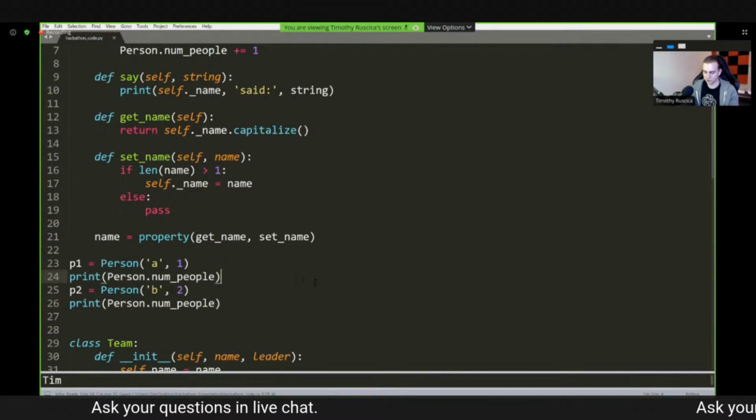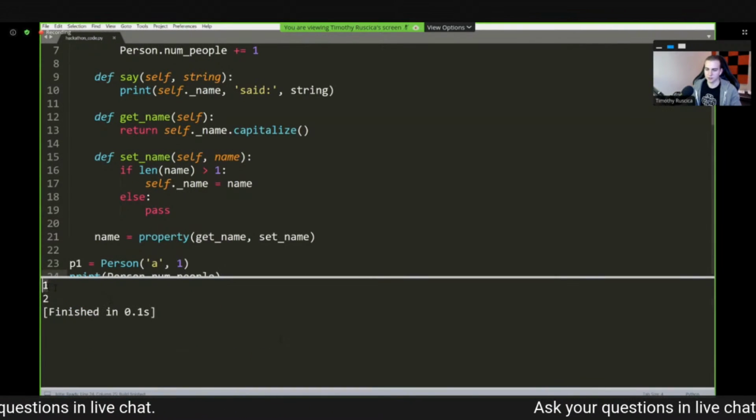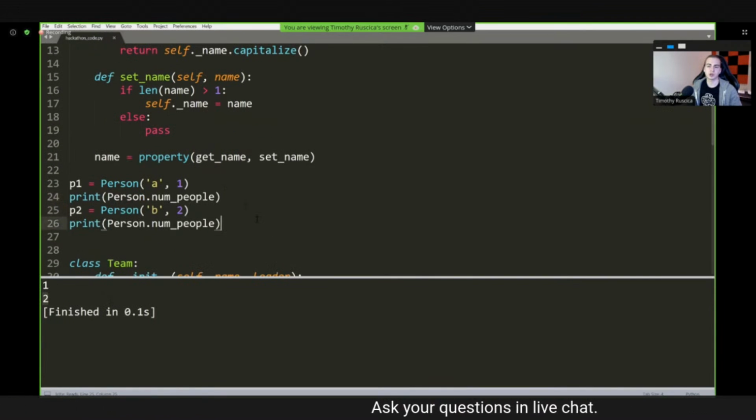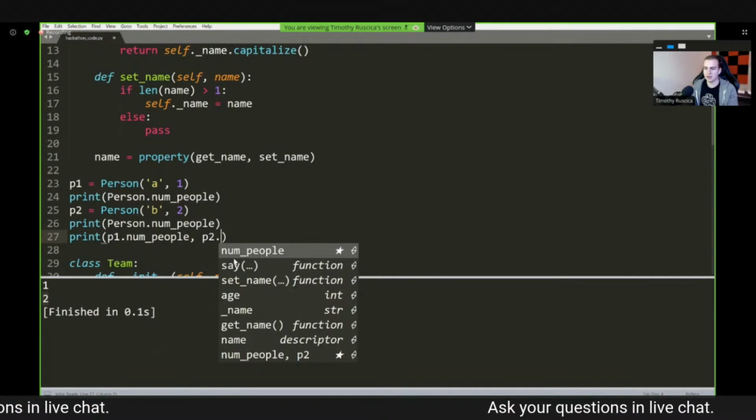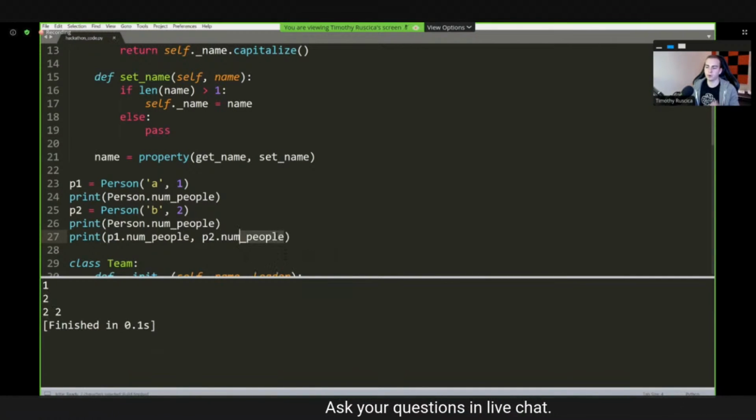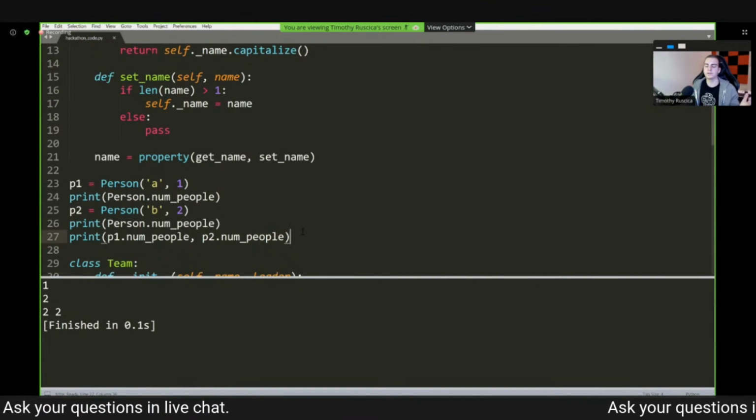So let's run this, and we can see if we expand the console that we get 1, and then we get 2. Now, just to show you something crazy, I can also print p1.numPeople and p2.numPeople. And when I run this, notice that both of them have the same value. So this will hold across all of the objects.